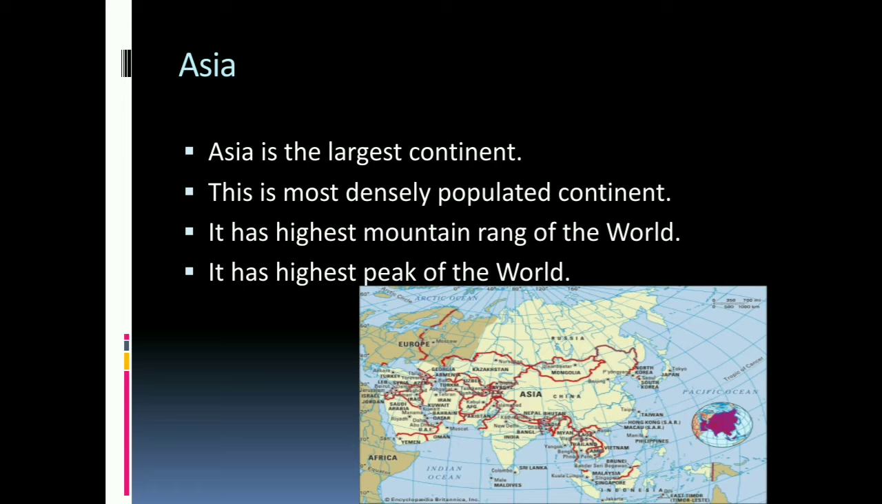Asia is the most densely populated continent. It has the highest mountain range of the world, called the Himalayas. The highest peak of the world, Mount Everest, is in Nepal, and Mount Everest is 8,848 meters above mean sea level. Now we come to our next continent, Africa.